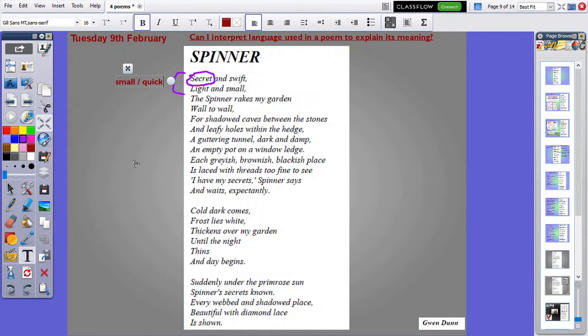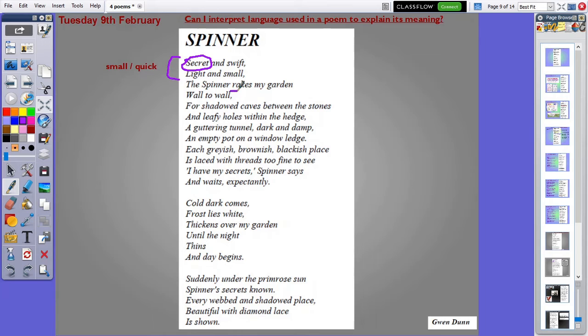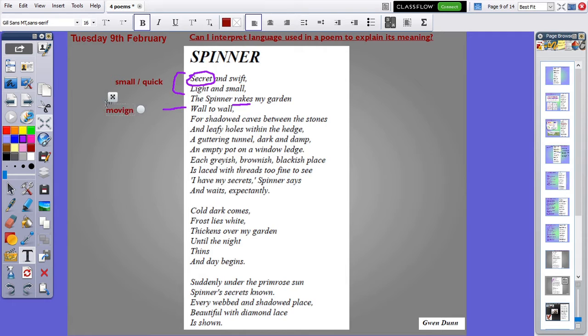The spinner rakes my garden. Now that is a really good verb. Now that doesn't mean with a garden rake. It's not raking up dead leaves on your grass. The spider rakes my garden wall to wall. So if you read the whole thing, that's actually meaning that the spinner is moving. So it's moving across the garden. So I'll just pop that in there. And if it's moving wall to wall, it's moving across the garden. It's quite a busy creature, this spider.